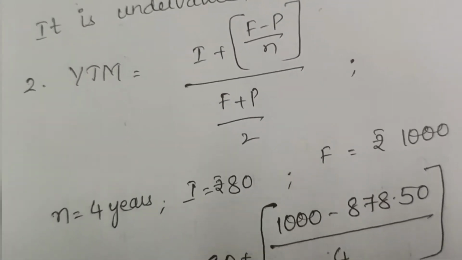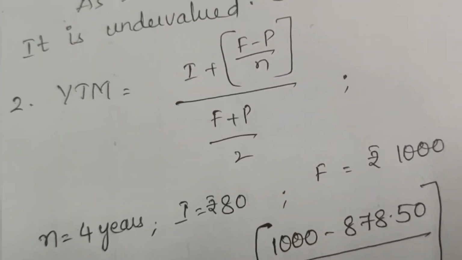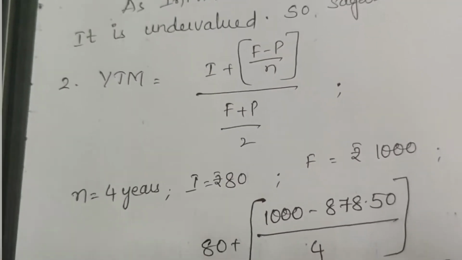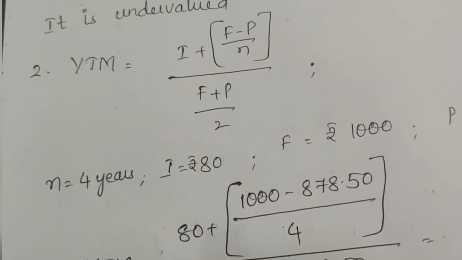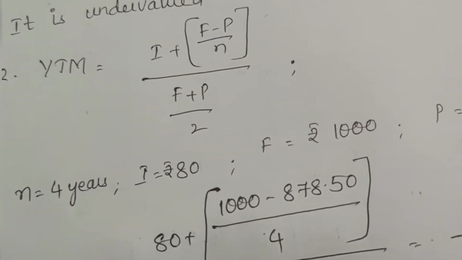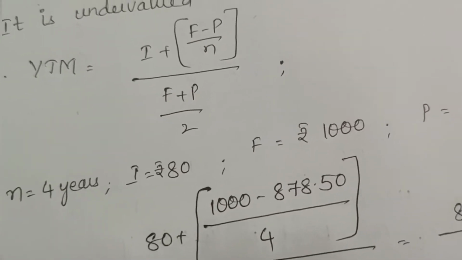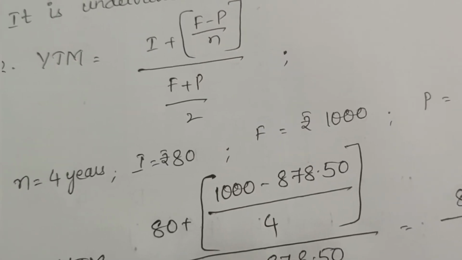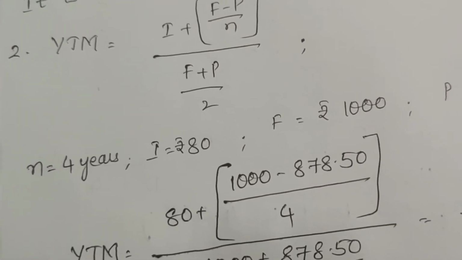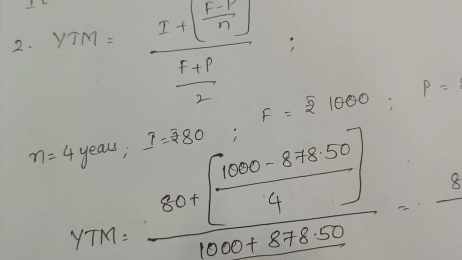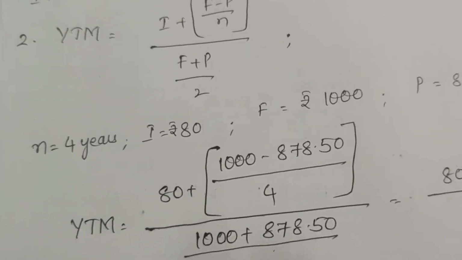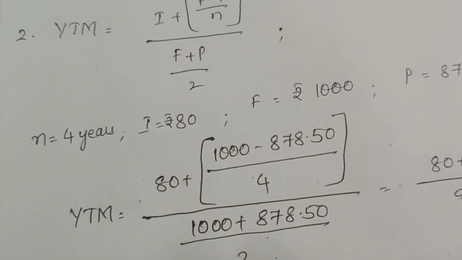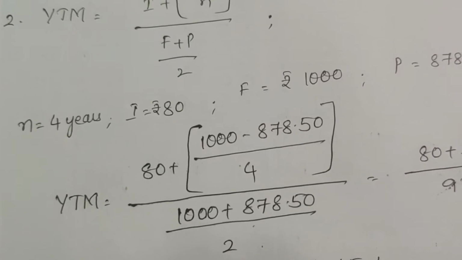And second one is YTM, yield to maturity. I am using the approximation formula here, that is I plus (F minus P) by N, divided by (F plus P) by 2. I indicates the coupon amount, 80 rupees. F indicates the redemption value, that is FV. P is the current market price of the bond, and N is the number of years to maturity. If I purchase the bond now and hold till maturity, what will be the YTM for me? So that's the question. So N is equal to 4 years, I is equal to 80 rupees, F is equal to 1000, and P is equal to 878.5.